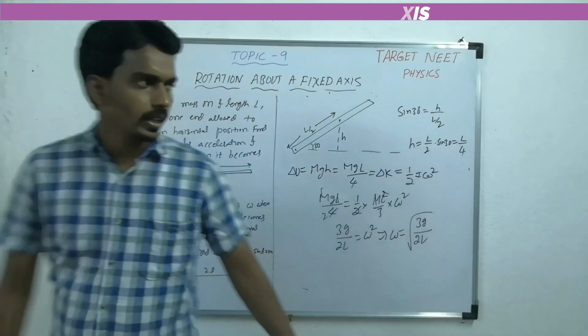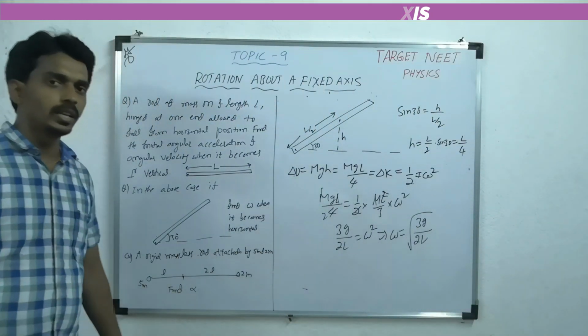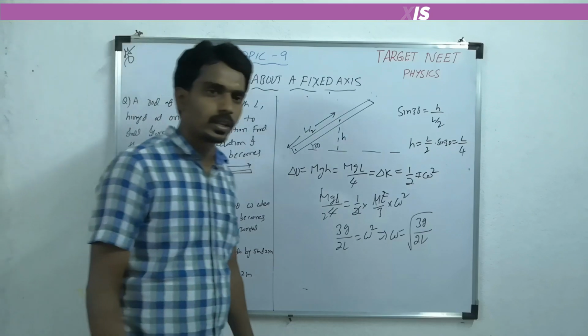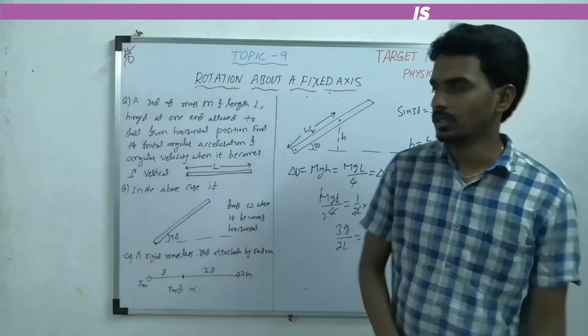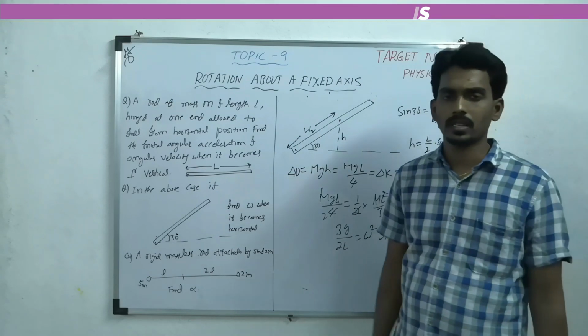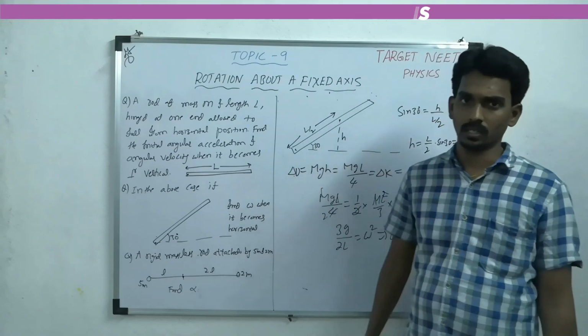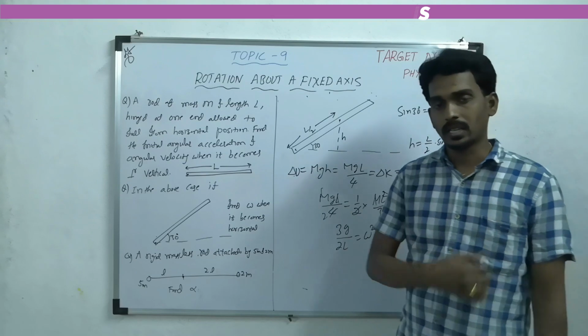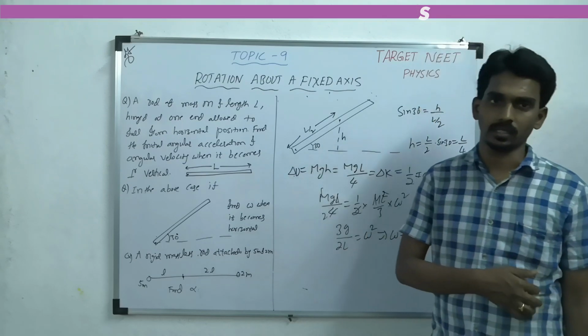So anyway, this is the way you have to deal with the questions related to rotation about a fixed axis. So what are the important concepts here? Finding moment of inertia, finding torque, and then applying conservation of mechanical energy also.